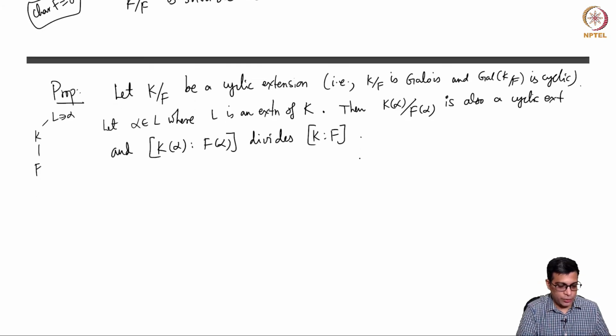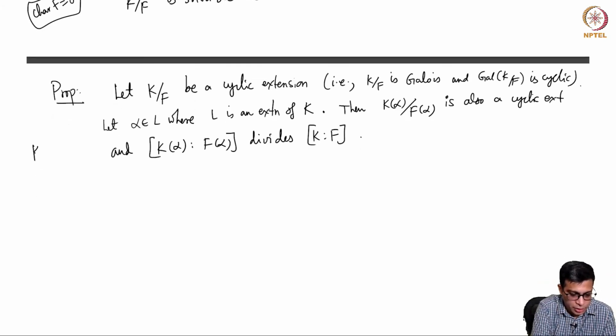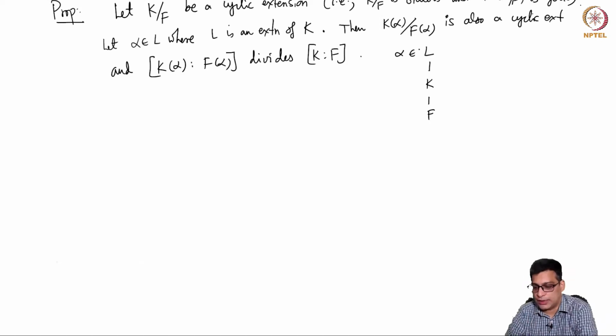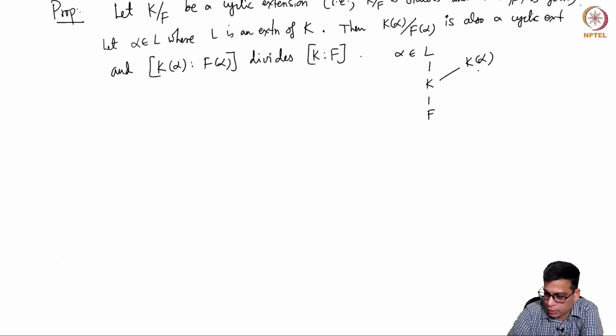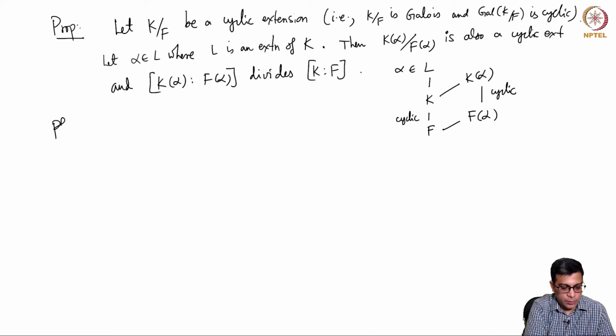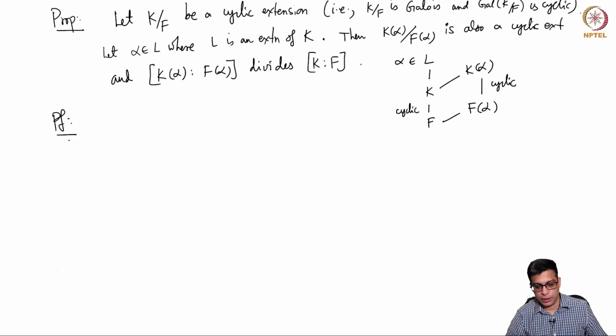So the picture is, I will draw it better. Maybe here L is some big field containing K, and there is an element alpha. So you adjoin that to K and to F. So, this is cyclic implies this is cyclic, and the degree here divides the degree here. It can very well be smaller, but it divides it. The proof is fairly simple, and it is crucial for all our arguments that follow.